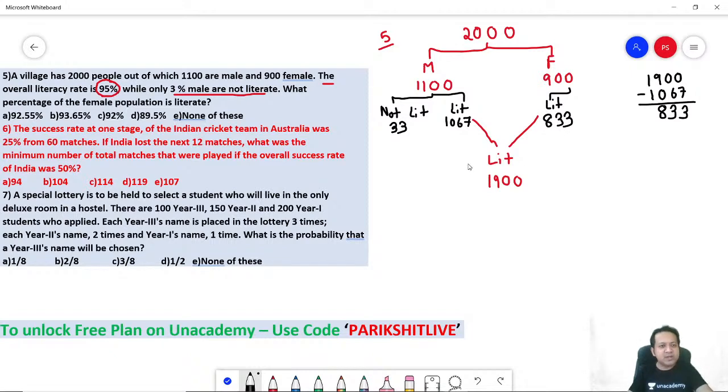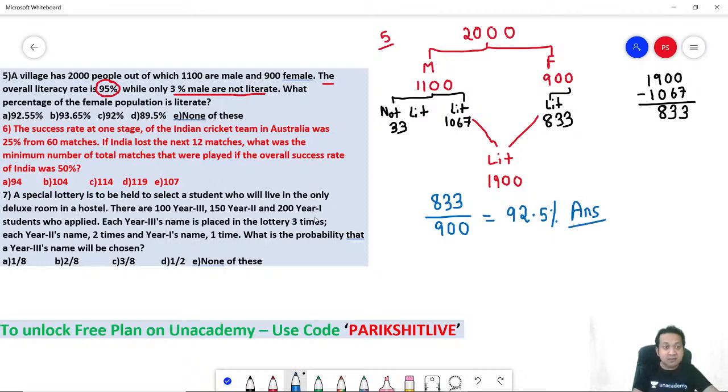Question is asking what percentage of the female population is literate? So there are a total of 833 female literates out of a total of 900 females. So calculate this, you will get your answer. So 9 9s are 81, 23, right? So 9 2s are 88, 50. So 92.5% approximately.